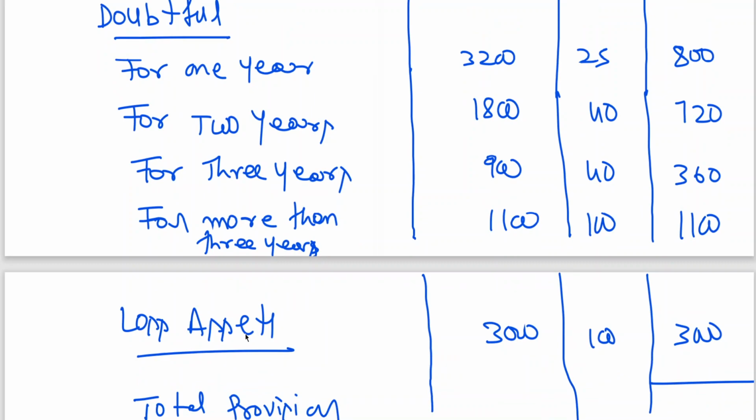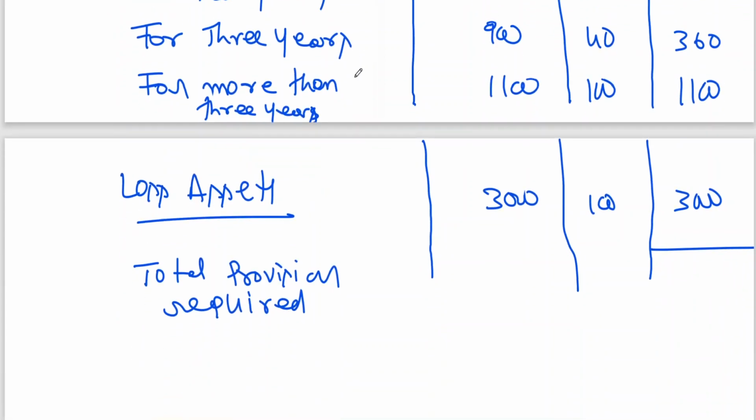It is coming to 6980. This provision is transferred to the profit and loss account.